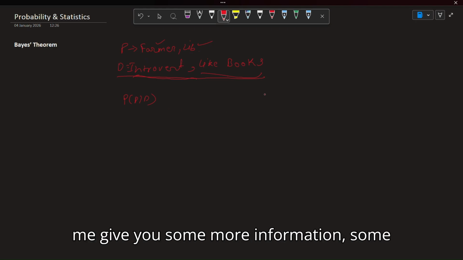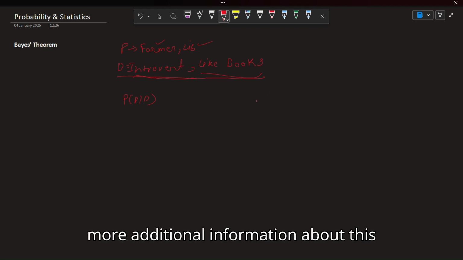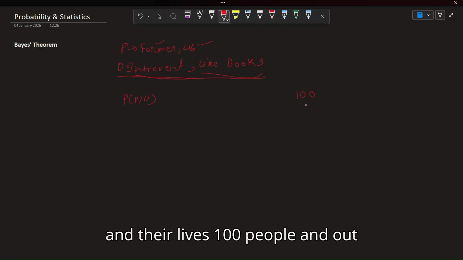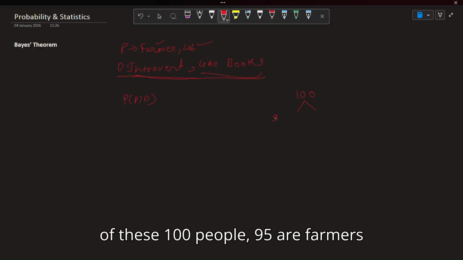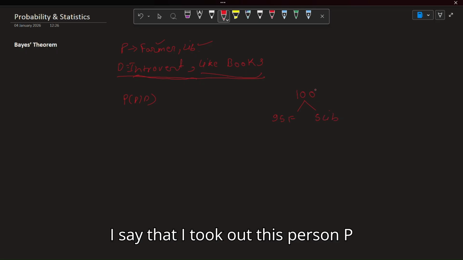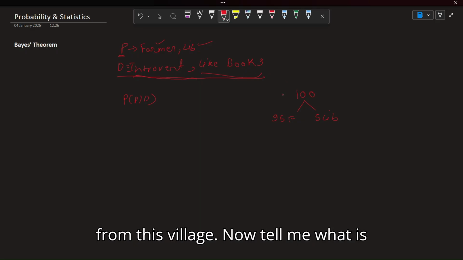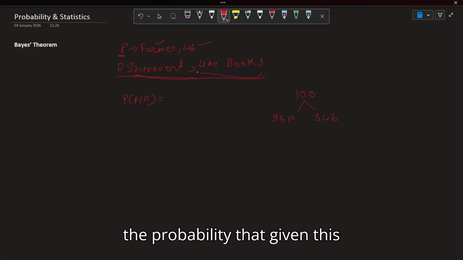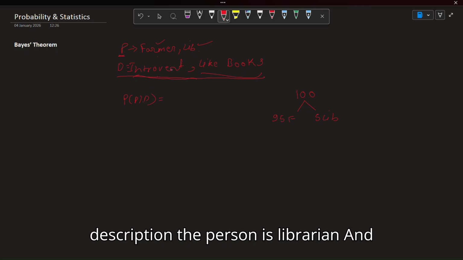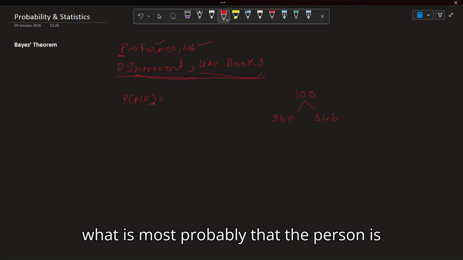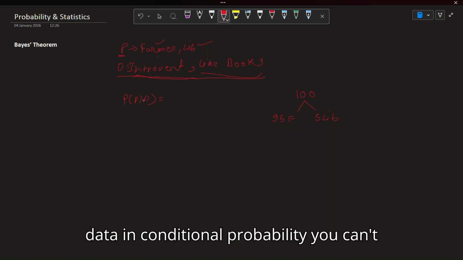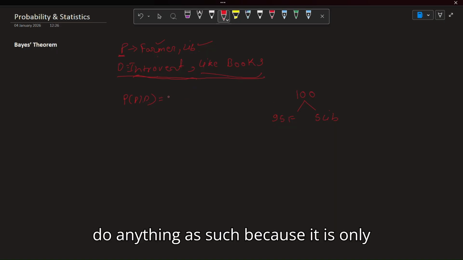But now let me give you some additional information about this question. Let's say there is a village and 100 people live there, and out of these 100 people, 95 are farmers and 5 are librarians. Now I say that I took this person P out of this village. Now tell me, what is the probability that given this description the person is a farmer, and what is the probability that given this description the person is a librarian, and what is most probable, a farmer or a librarian?